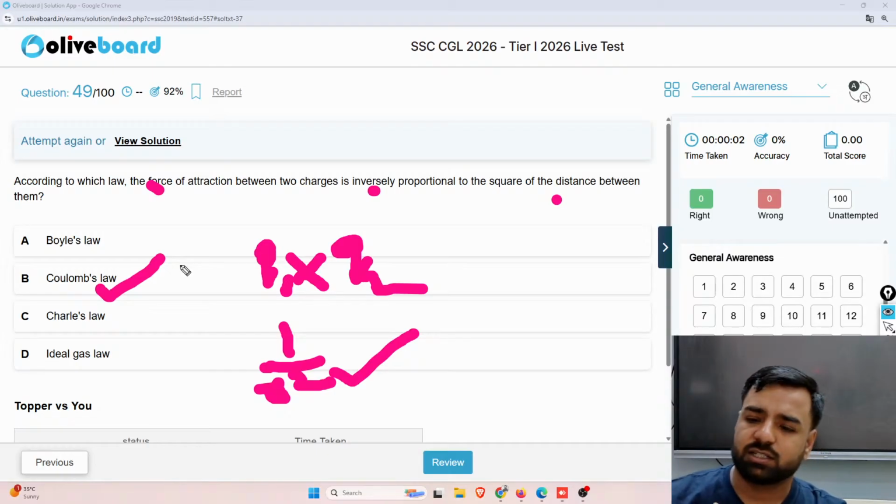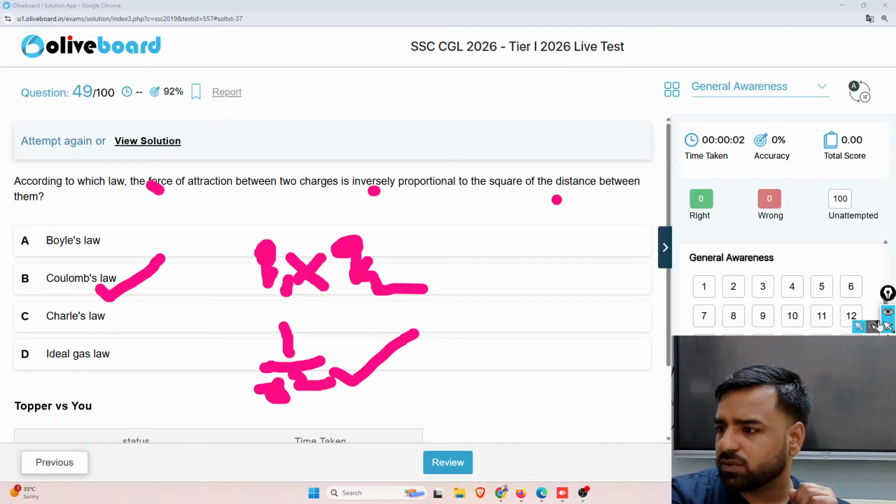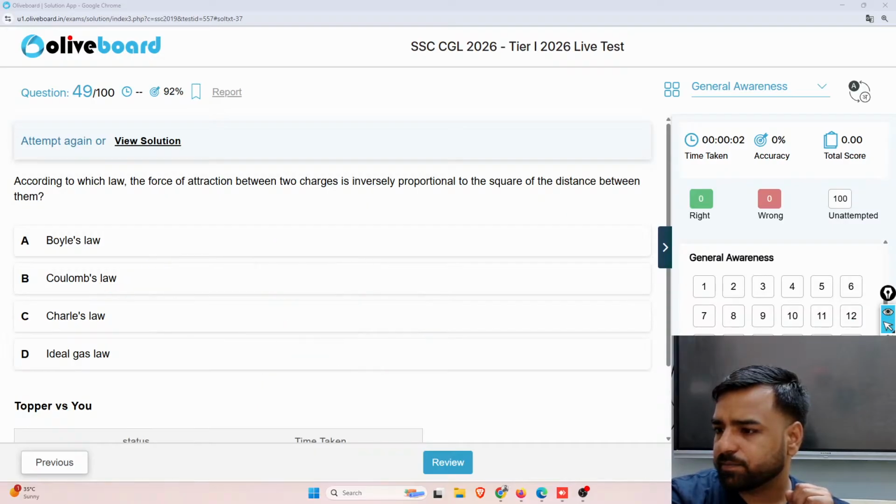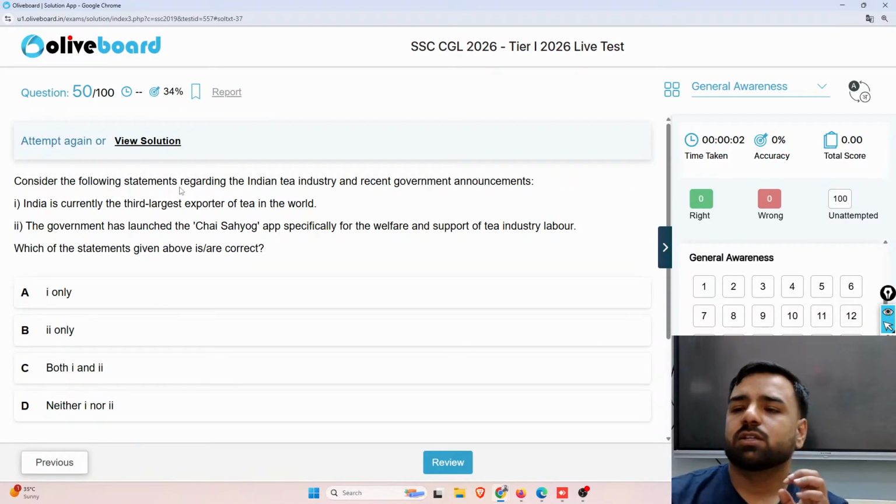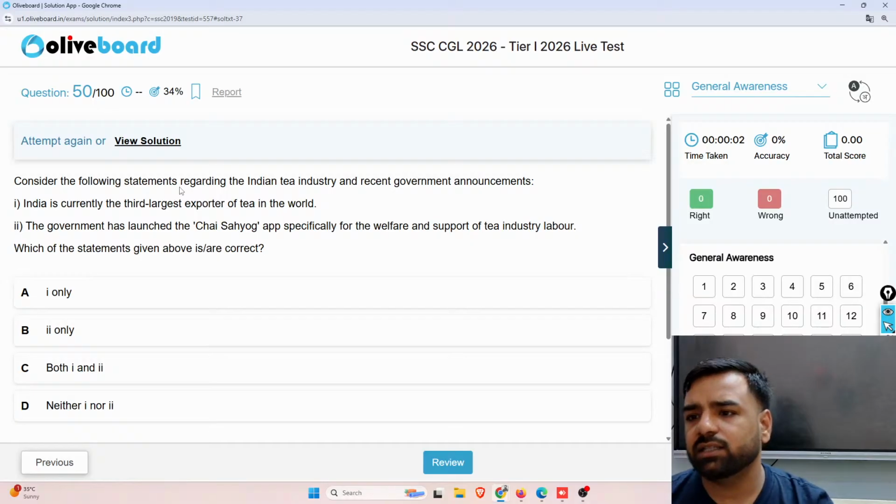So yes, the correct answer is going to be our option number B. Next, and the last question. So the last question of the day is this. Consider the following statements regarding the Indian tea industry and recent government announcements.